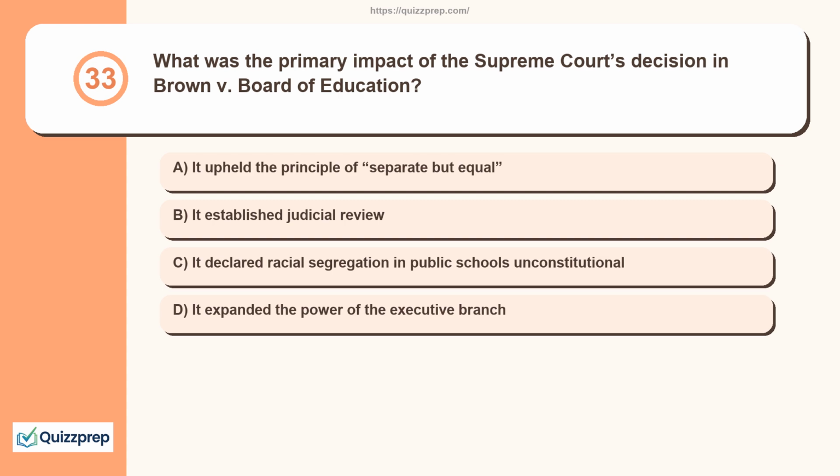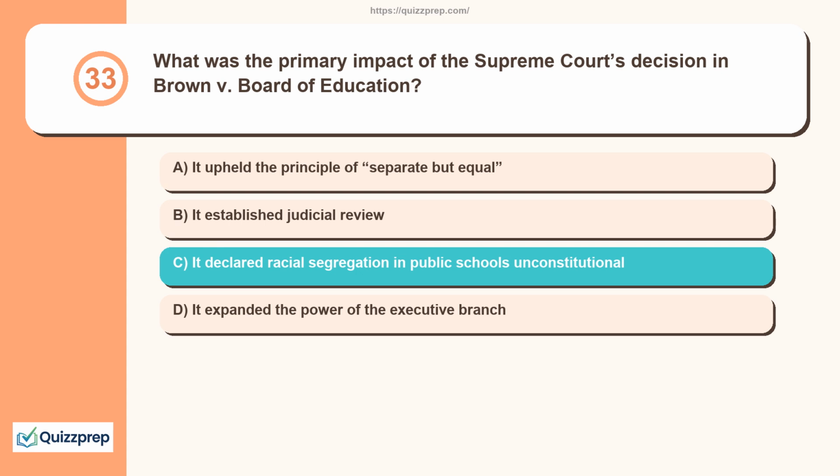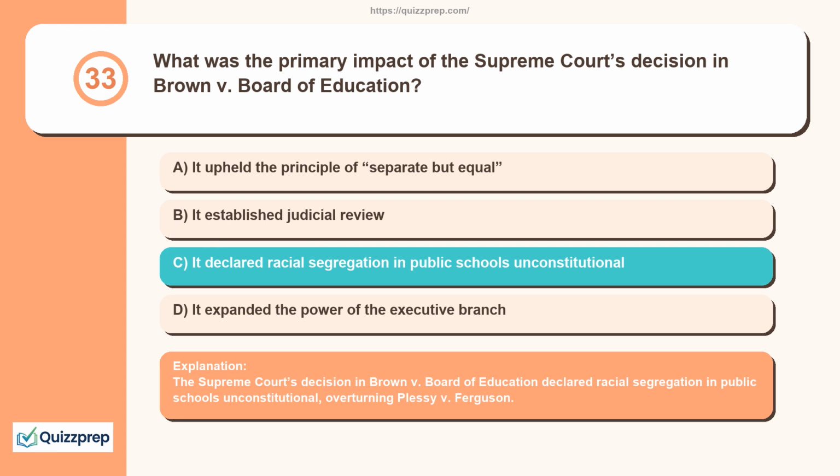Question 33. What was the primary impact of the Supreme Court's decision in Brown v. the Board of Education? It upheld the principle of separate but equal. It established judicial review. It declared racial segregation in public schools unconstitutional. It expanded the power of the executive branch. The Supreme Court's decision in Brown v. the Board of Education declared racial segregation in public schools unconstitutional, overturning Plessy v. Ferguson.